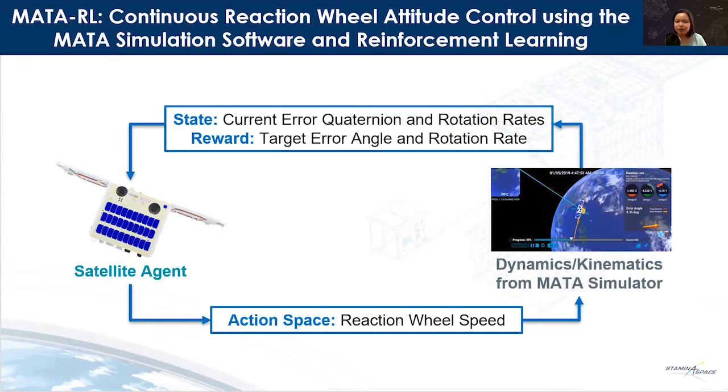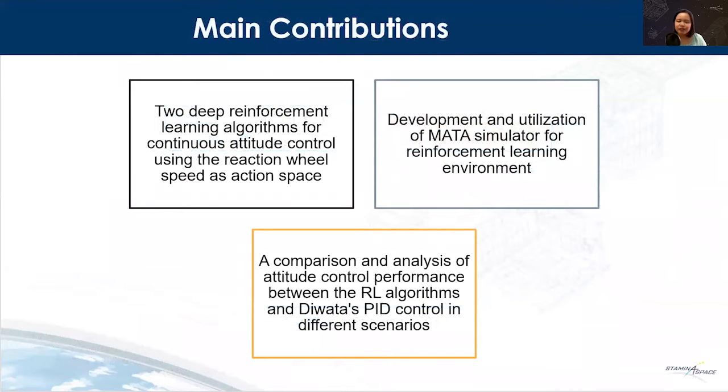using deep reinforcement learning. This research presents three main contributions. First is the implementation of two deep reinforcement learning algorithms for continuous attitude control using the reaction wheel speed as action space. Second, we extend the Diwata simulator, MATA, as a training environment for our satellite agent. And finally, we compare Diwata's current controller, the PID, with implemented RL algorithms.